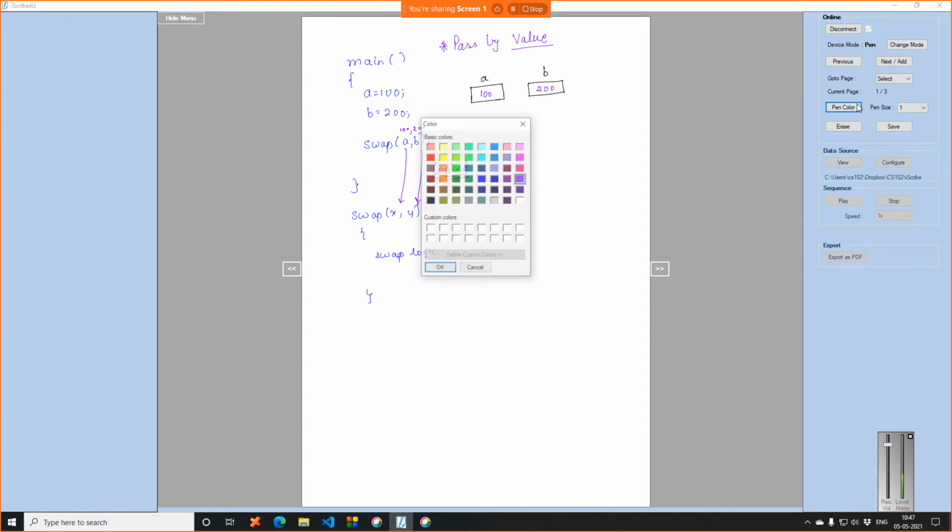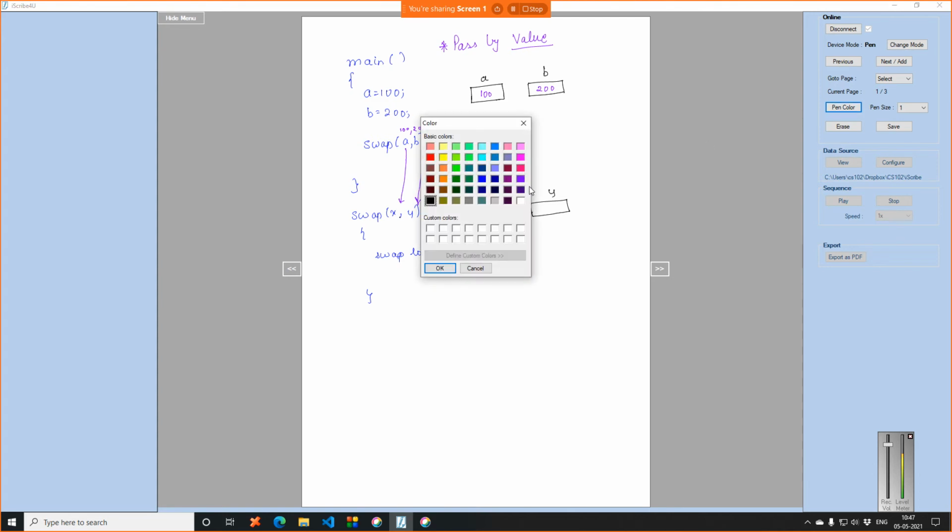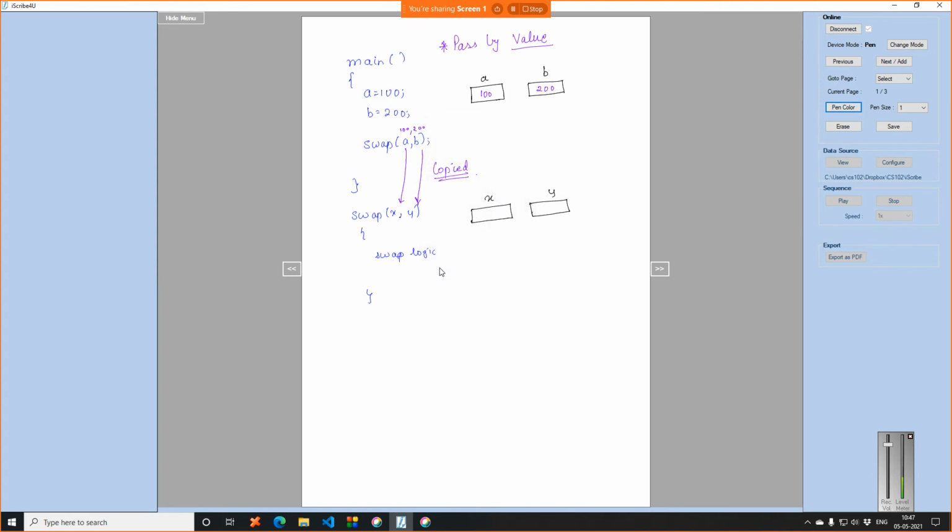Now what do I mean by gets copied to X and Y? The compiler will actually make two more boxes with X and Y. Since A is copied to X, the value copied to X is 100. Since B is copied to Y, the value copied is 200, right? Now you know the logic of the swapping function as we have already seen.